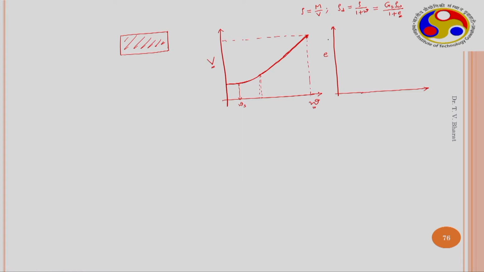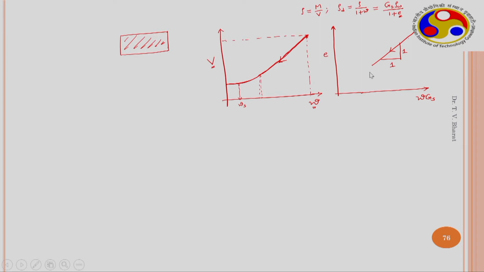That is how the void ratio can be obtained, and it is plotted on the y-axis, and on the x-axis instead of w, if we plot w Gs, we see that there is a 1:1 line that exists up to a certain water content.